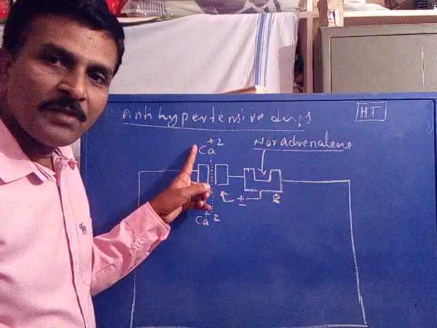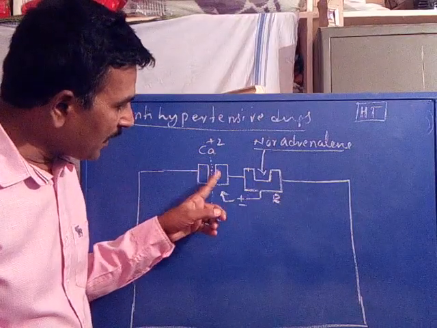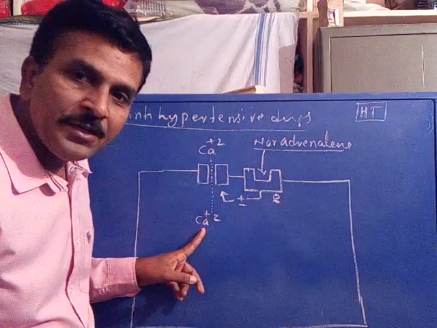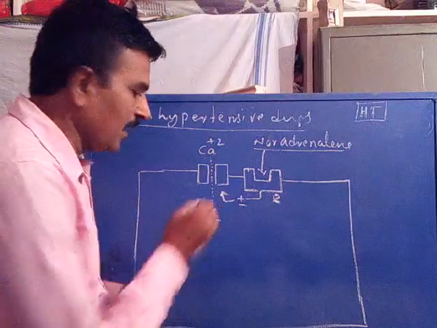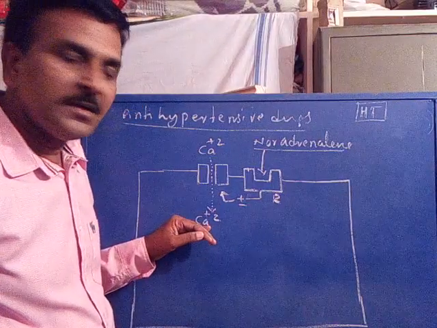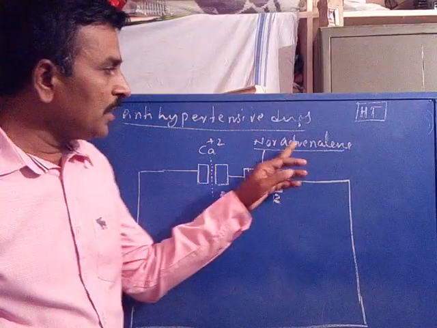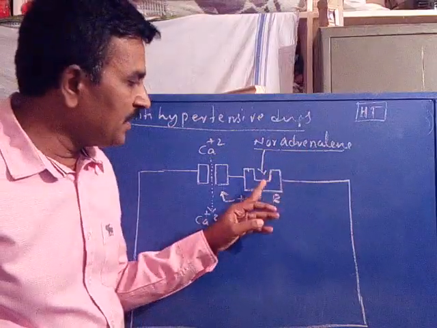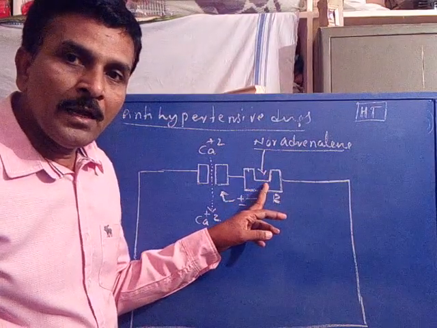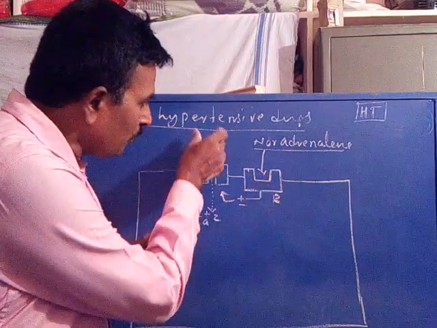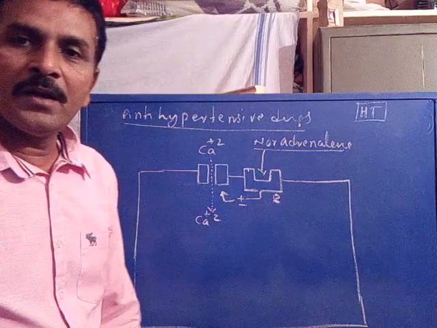So a calcium plus 2 ion enters through an ion channel into the cell. Is it clear? How does its entry occur? Its entry is due to the interaction of noradrenaline with this receptor that opens the gate to permit the calcium ion to enter into the cell.